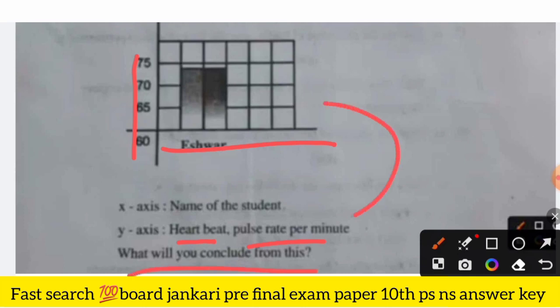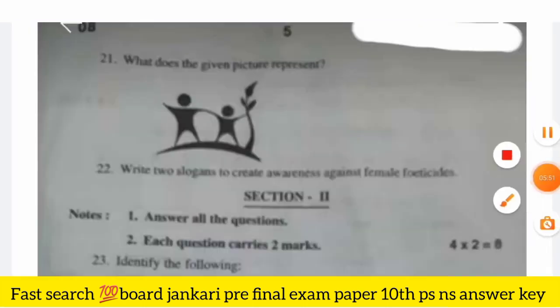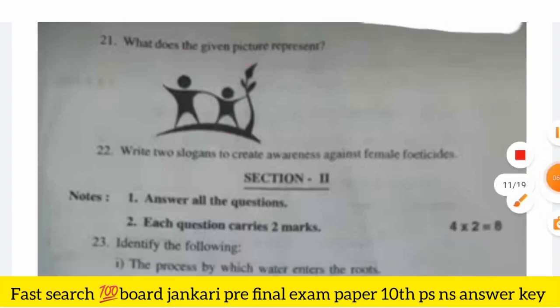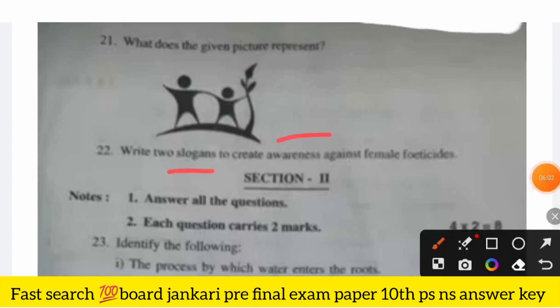Okay, so read that. So here 21 question is, what does the given picture represent? Okay, I think save tree something. And write two slogans to create awareness against female foeticide. Okay, female foeticide awareness.